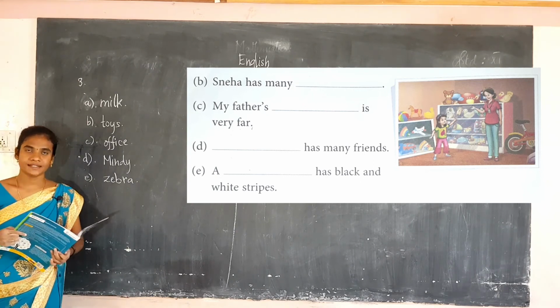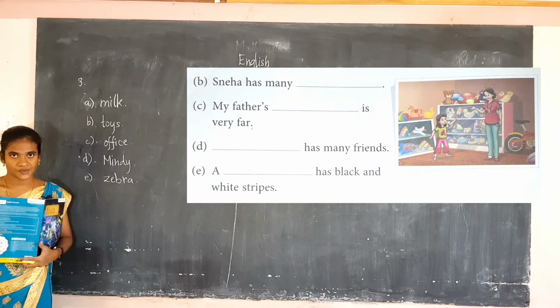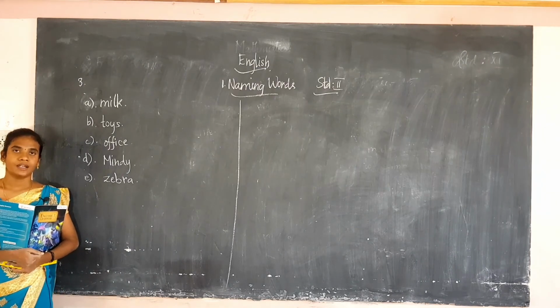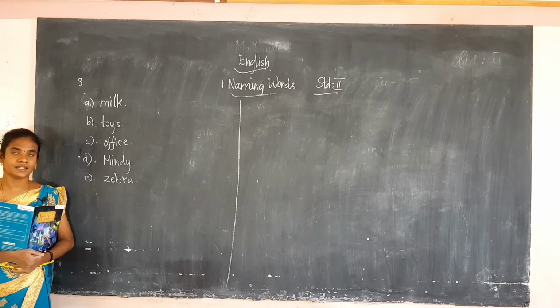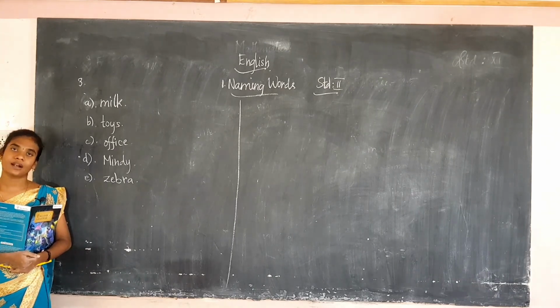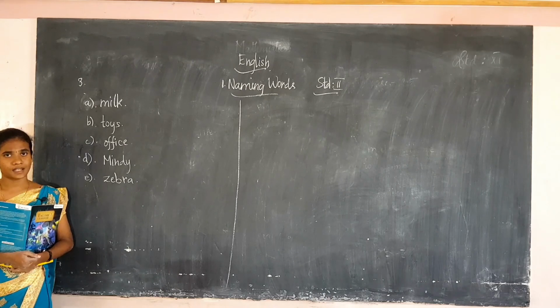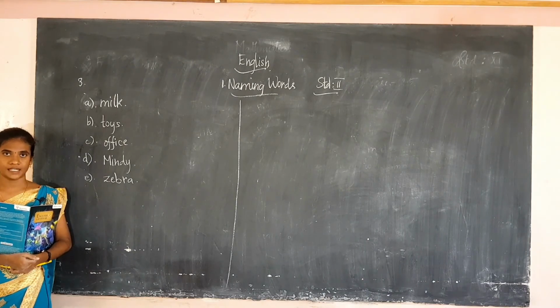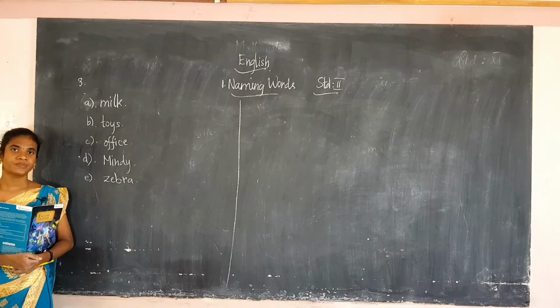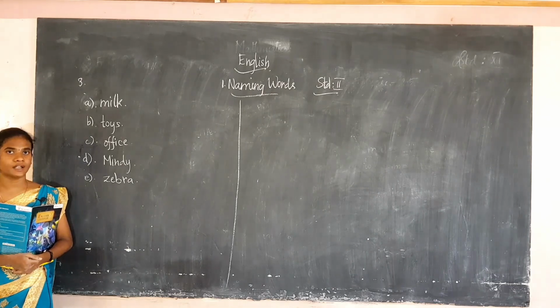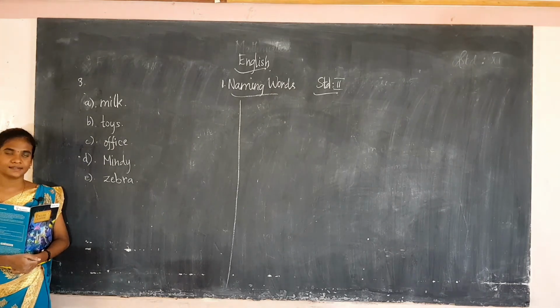Okay students, are you clear with this? So what have we seen today? We have seen about naming words. The naming words tell us the names of people, places, animals or things. They are also called nouns. We have seen the examples and also done the exercise. I hope you understand this. The homework for today is to learn and write the back exercise of this book. Thank you, students.